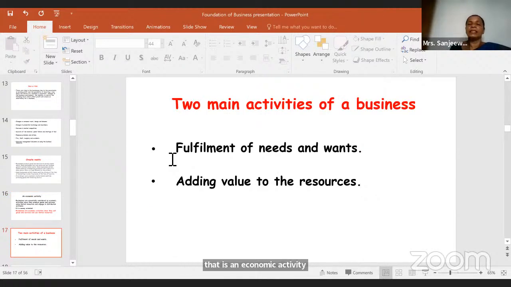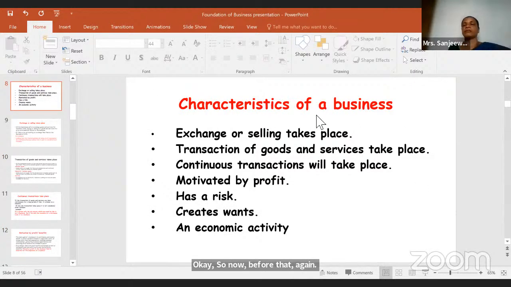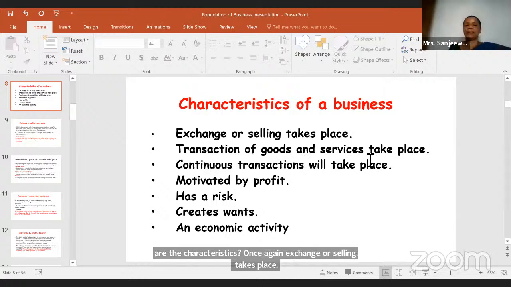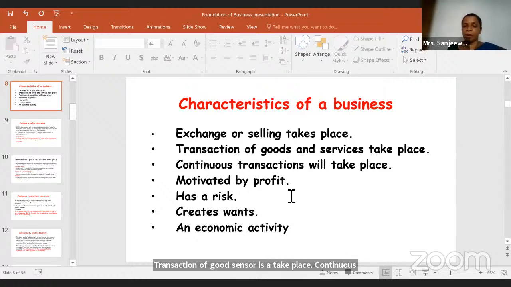Then there are two main activities of a business, children. Before that, I would like to recall the characteristics of a business. What are they? Exchange or selling takes place, transaction of goods and services takes place, continuous transaction takes place, motivated by profit, has a risk, creates wants, and economic activity. So these are the characteristics of a business. Then we'll see the next one.